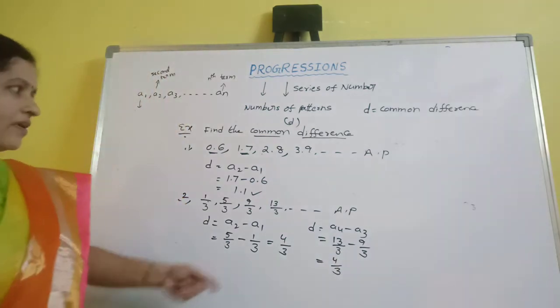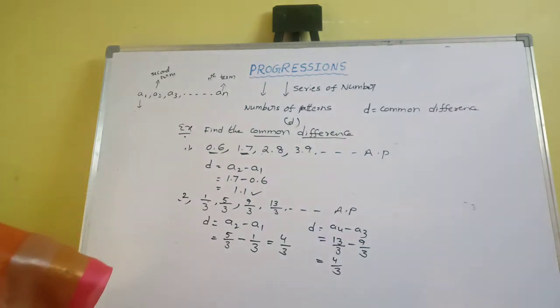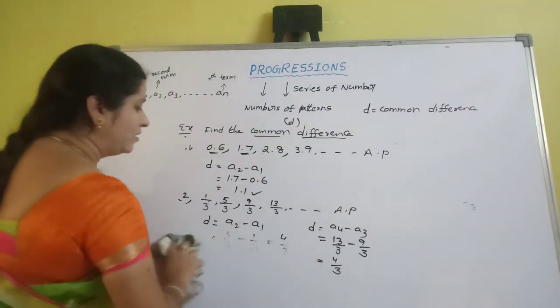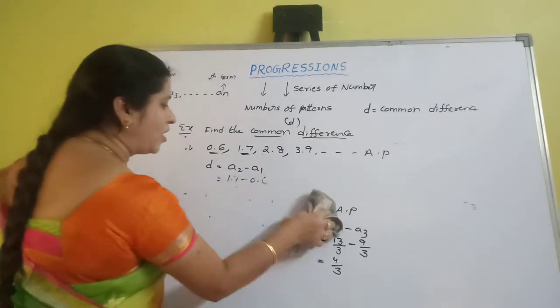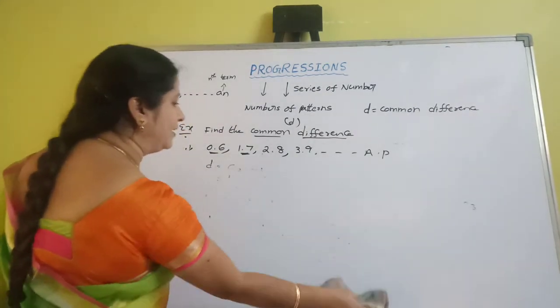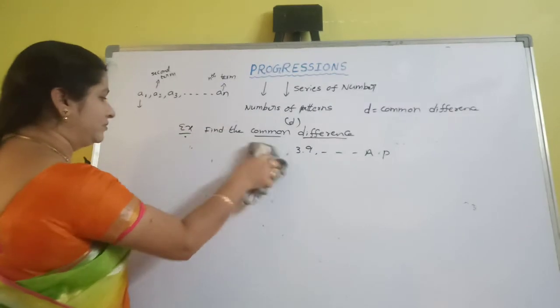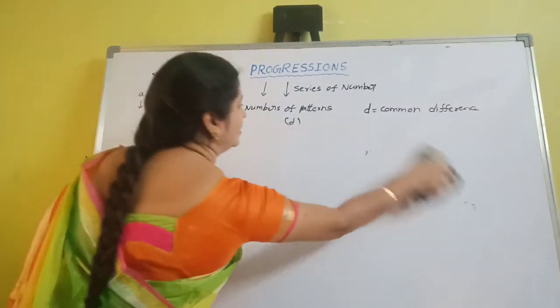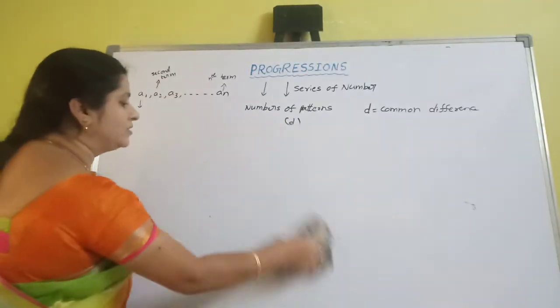Okay. This is one model: find the D value, the common difference, for an AP series. Now how can you say whether a series is in AP or not? How can you say about this?